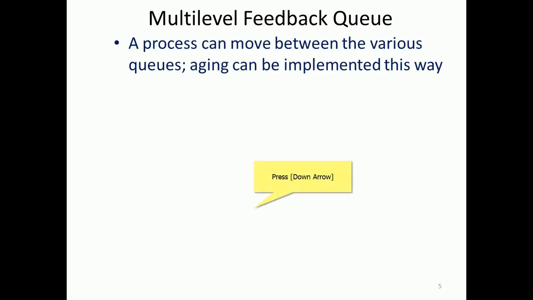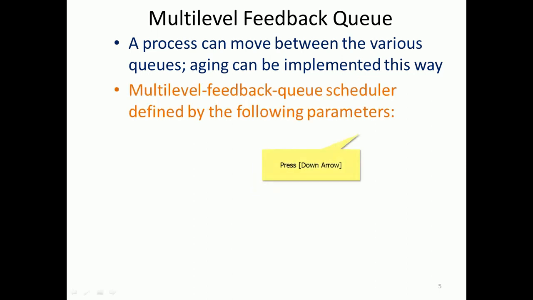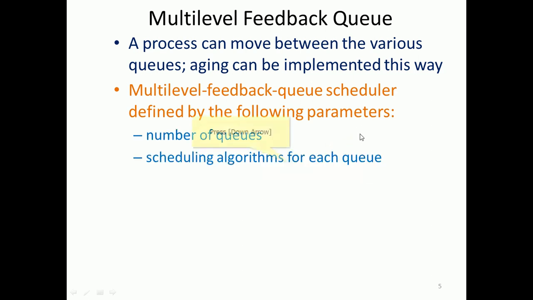So let me improve that multi-level queue; that is a multi-level feedback queue. A process can move between the various queues, and aging can be implemented this way. The multi-level feedback queue scheduler is defined by the following parameters. What are those?